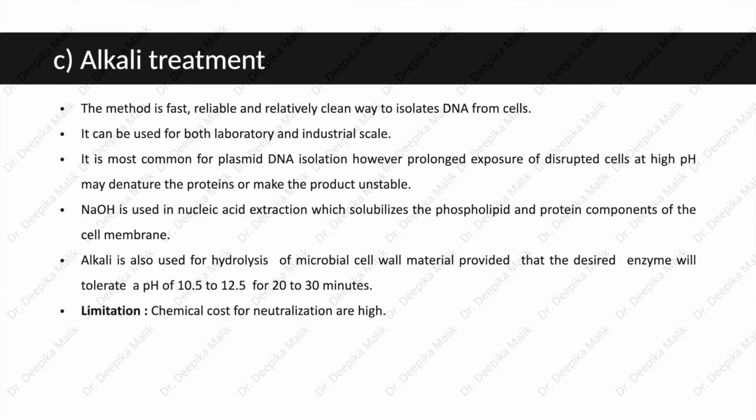Next includes alkali treatment. The method is a fast, reliable and relatively clean way to isolate DNA from cells. It can be used for both laboratory and industrial scale. It is most common for plasmid DNA isolation. However, prolonged exposure of disrupted cells at high pH may denature the proteins or make the product unstable.